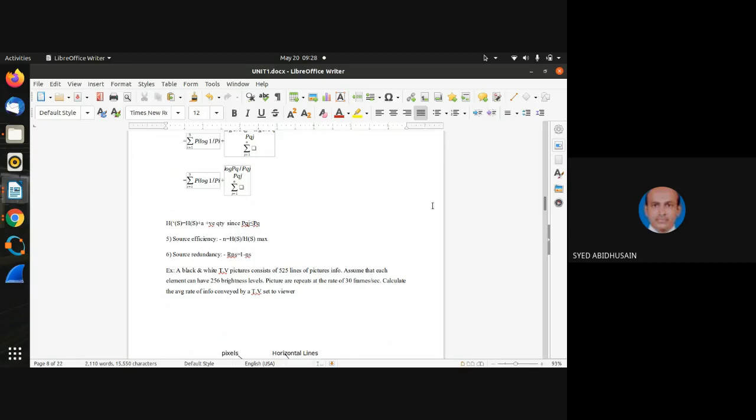So, tough question. Okay, let me answer the question. Entropy will attain its maximum value when all the symbols have the same probability. Just as I said, if you have only two symbols, say S1 and S2, they should have probabilities of 1 by 2, 1 by 2. Right? Instead of 1 by 2, 1 by 2, S1 and S2 could have probabilities of 1 by 4 and 3 by 4. Is that possible?